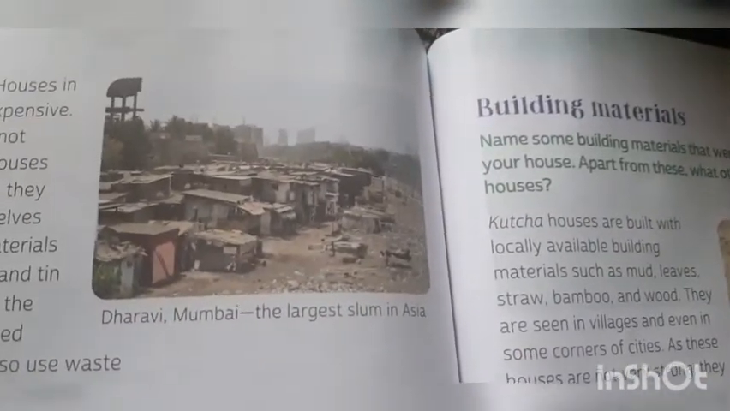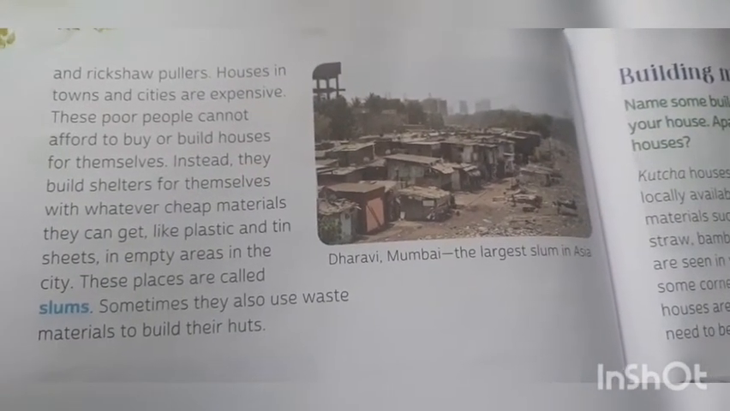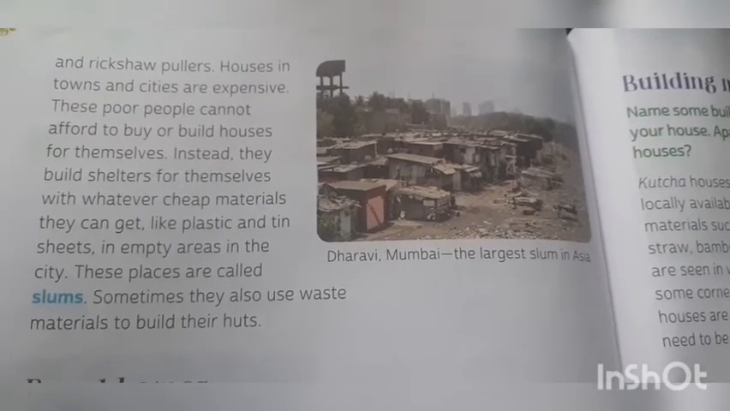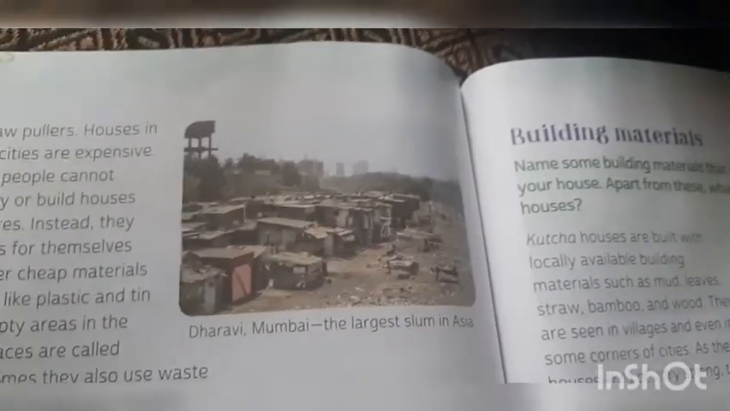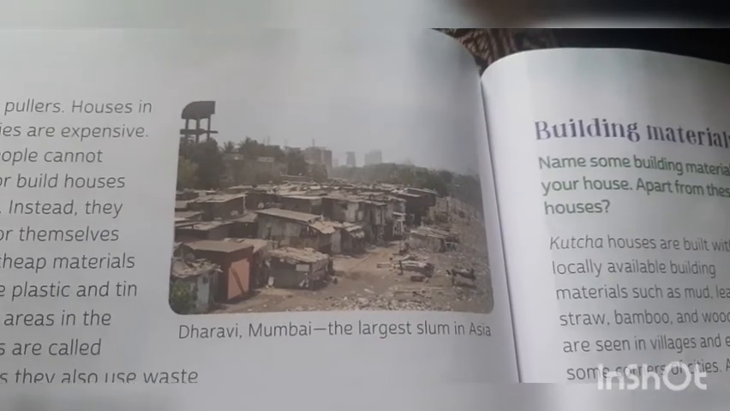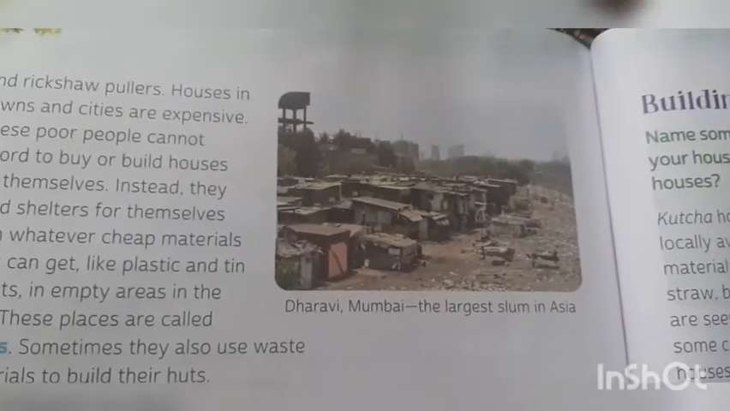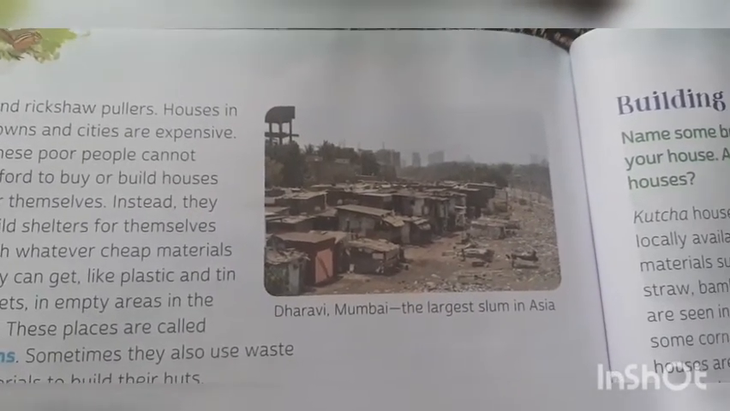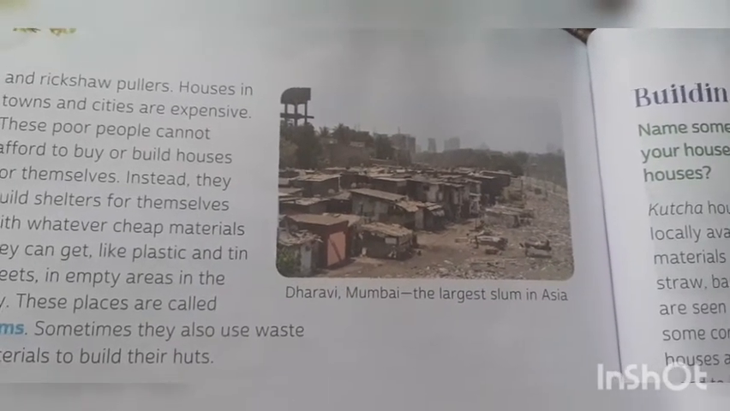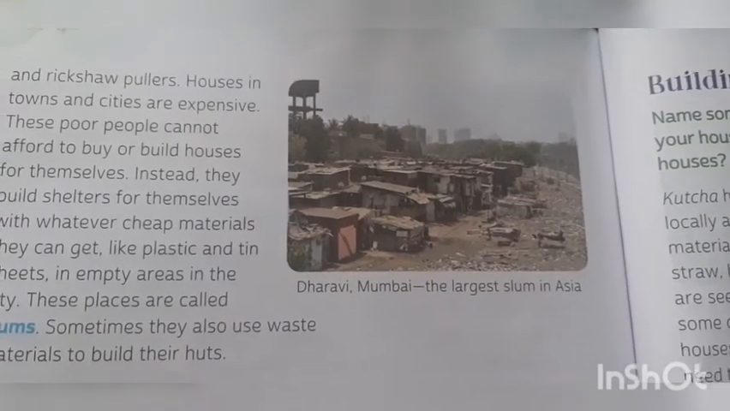You can see slums like this. In Hindi we call it jhuggi jhopdi. Sometimes they also use waste materials to build their huts. Here is the picture of Dharavi in Mumbai. Dharavi is the largest slum area in Asia, where you can find many poor people living in very bad conditions because they do not have proper sanitation or proper area to live. They do not have proper toilets, so they are in very bad conditions.